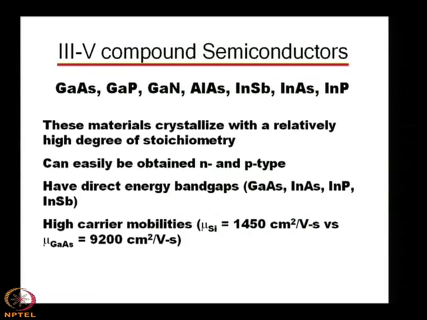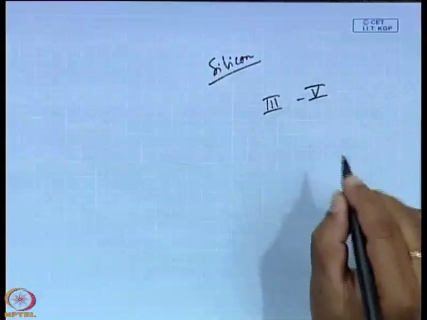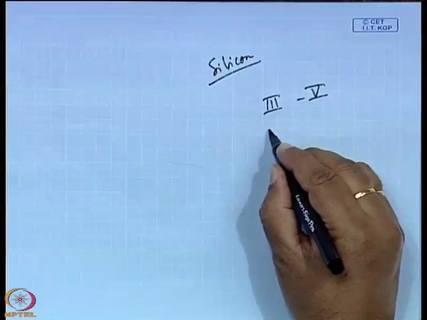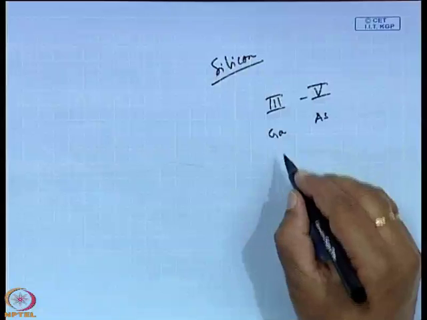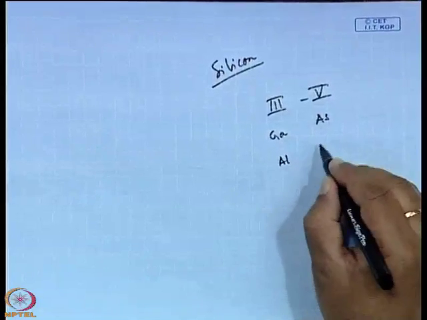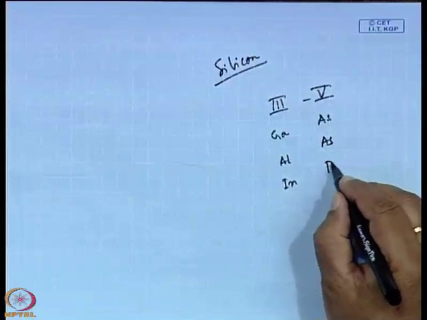In 3-5 compound semiconductors, basically these are gallium arsenide, gallium phosphide, gallium nitride, aluminum arsenide, indium antimonide, indium arsenide and indium phosphide. So, one of these elements belongs to group 3 of the periodic table and another to group 5. If we take the example of gallium arsenide, gallium belongs to group 3 and arsenic belongs to group 5, or aluminum arsenide, or indium phosphide, indium belongs to group 3 and phosphorus belongs to group 5 of